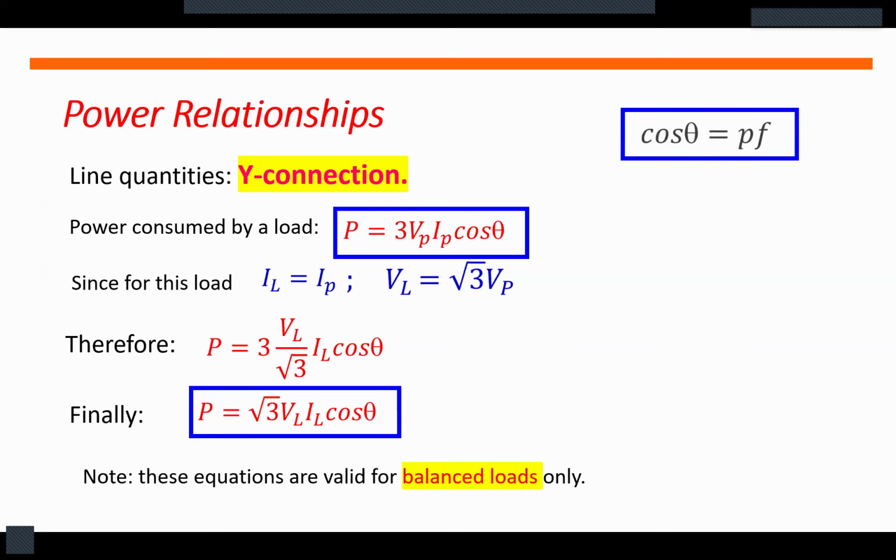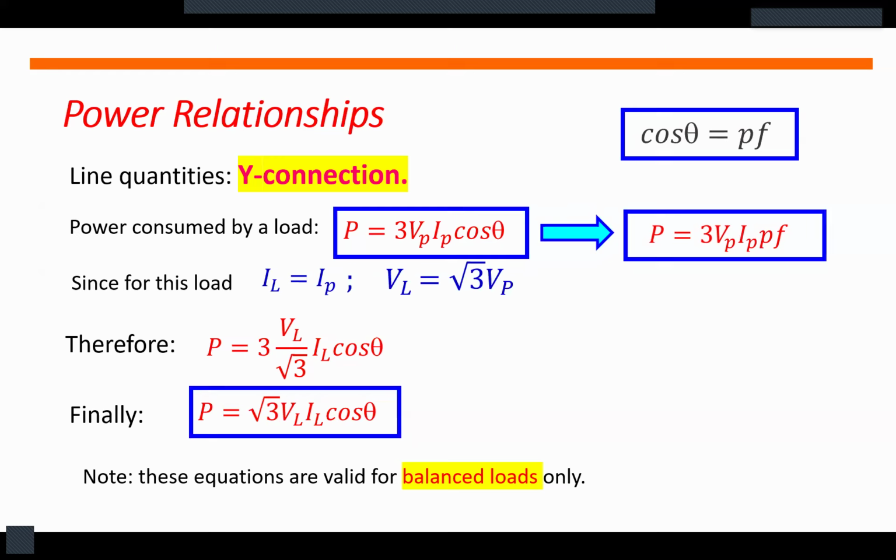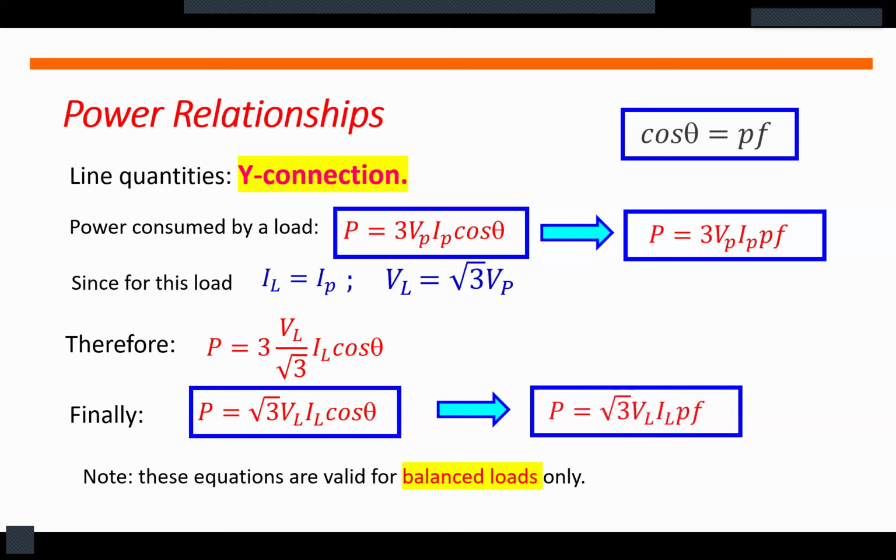We all know that cosine theta is equal to the power factor. Therefore, we can substitute this into our power formula. P is equal to 3 multiplied by the phase voltage, multiplied by the phase current, multiplied by the power factor. The same goes for the square root of 3 using the line quantities. That will become P is equal to square root of 3 times the line voltage multiplied by the line current multiplied by the power factor. Note these equations are valid for balanced loads only.